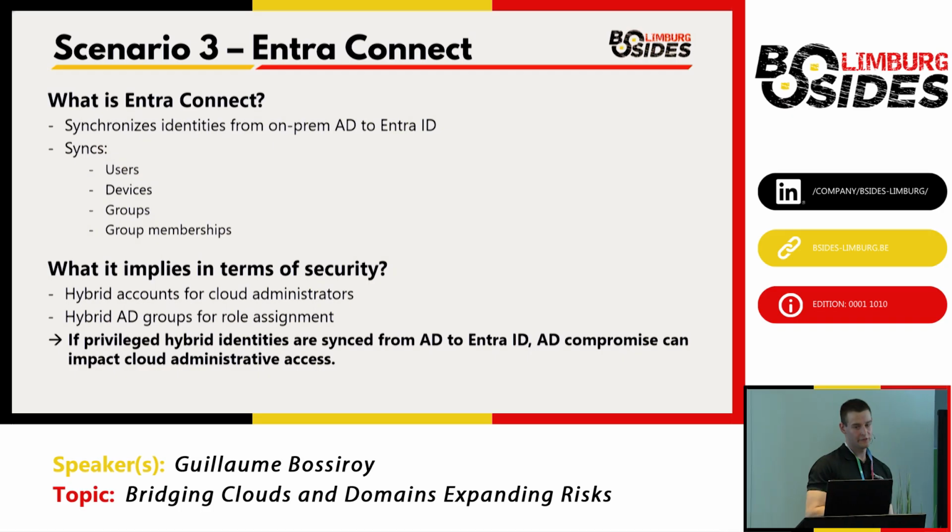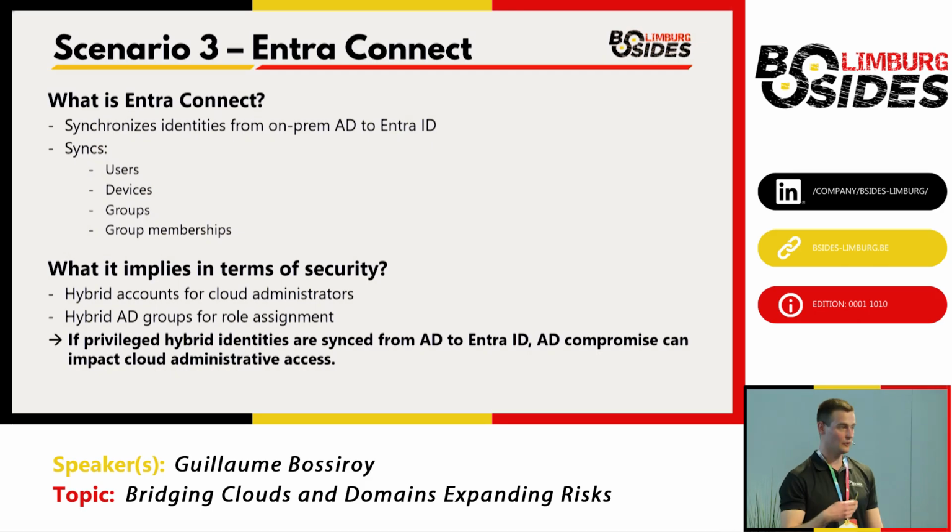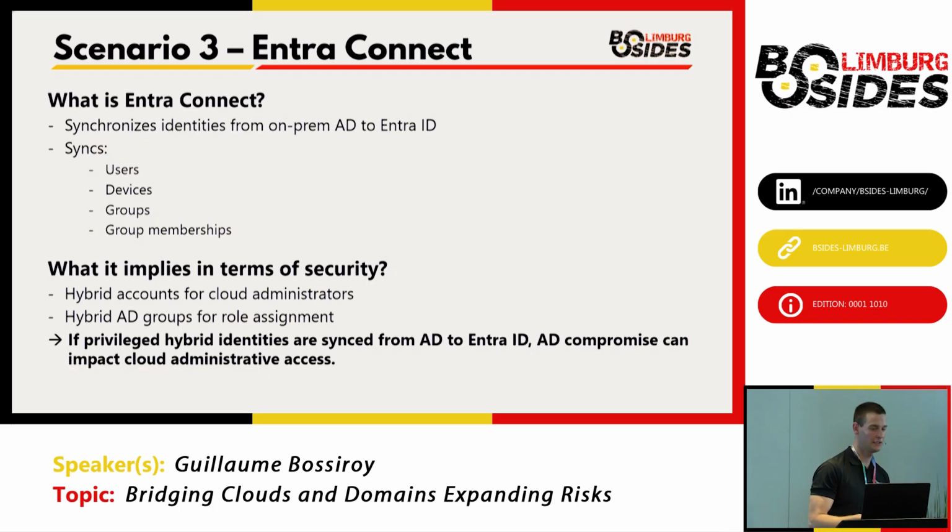All right, a bit of concepts first. In this demo, I will discuss Entra ID Connect, which is an agent that you can install on your on-premises Active Directory to synchronize identities from on-premises to Entra ID. This will sync users, devices, groups, and potentially group membership, if you enable that. While it can be useful for centrally managing your identities, it can also have some security implications.